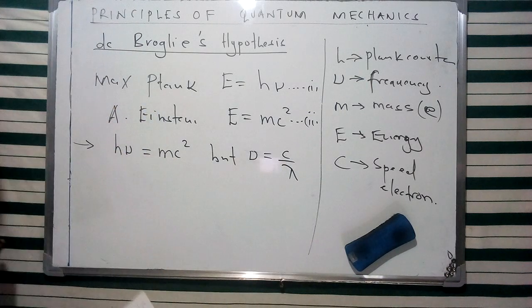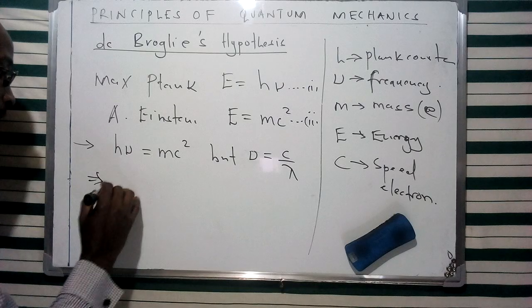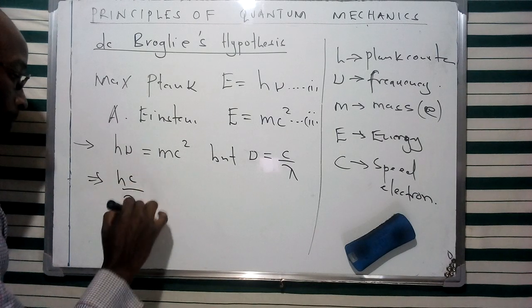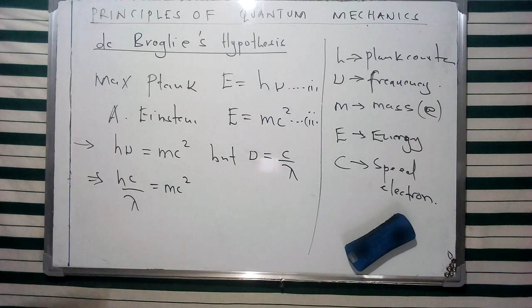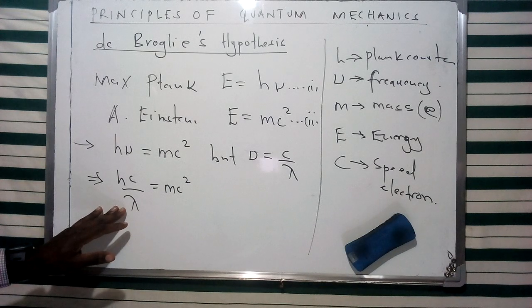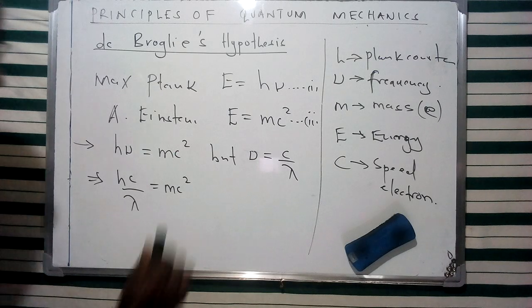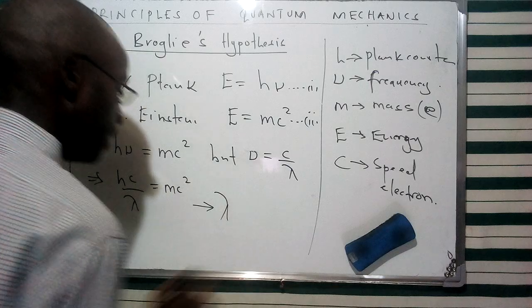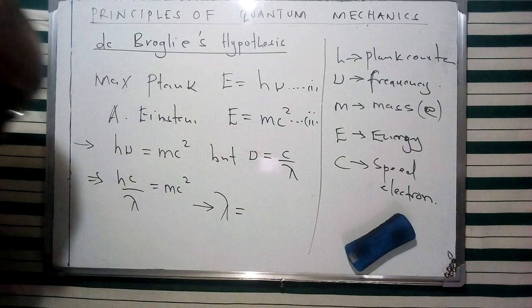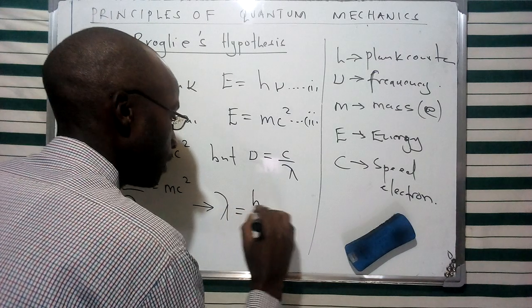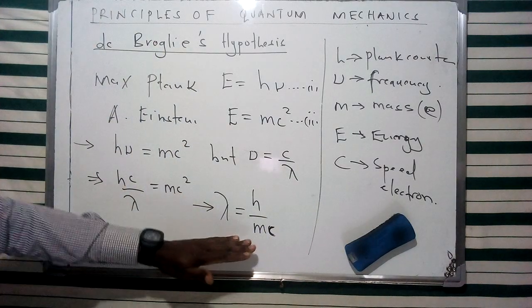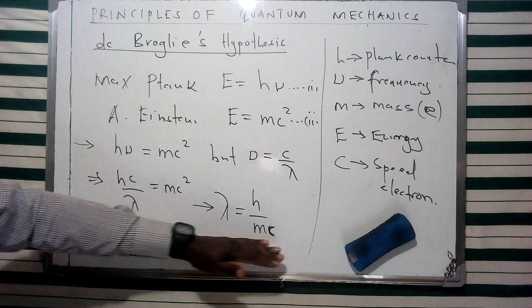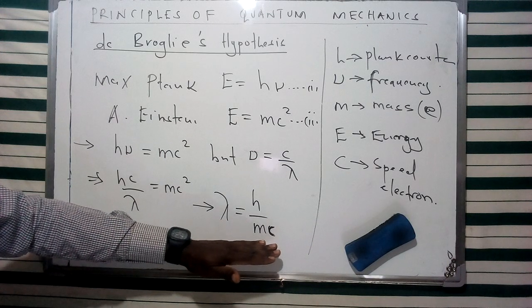Substituting, we have hc over lambda equals mc squared. Rearranging, with lambda as the subject, this gives us Planck's constant over mc. Suppose we consider this as a particle instead of a wave.